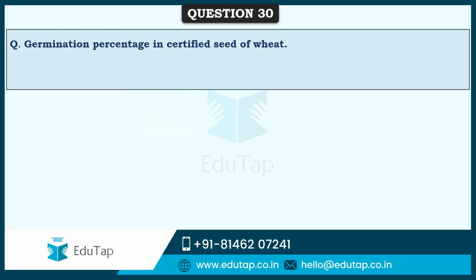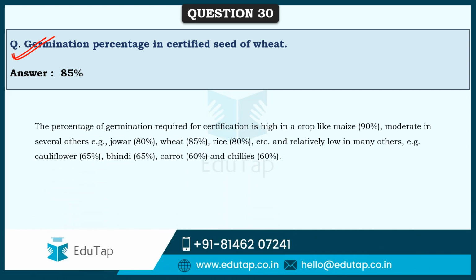So friends, next comes germination percentage in certified seed of wheat. It is 85%. This is what is required to give it a certified seed. See, the percentage of germination required for certification is high.